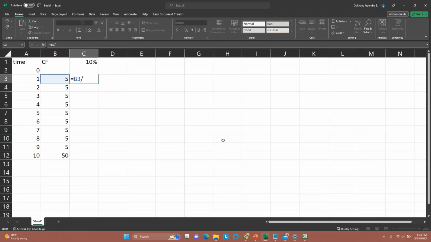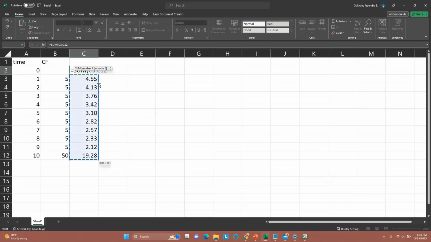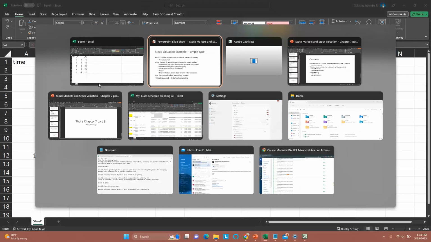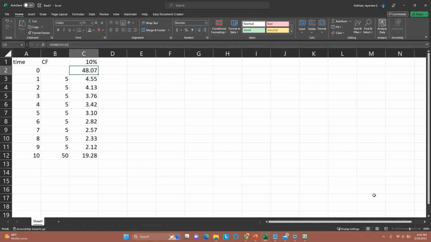Equals 5 divided by parenthesis 1 plus, and we fix that, so $C$1, to the power of A3, and then we just copy paste that, double click the black cross to percolate through, and press Shift Control 1 to make it 2 decimal places, and add them up. So the price today would be 48.07, which is exactly what's available here. So we can use a cash flow analysis to find out the present value of all the cash flows expected from this stock. The other way is just to use the present value function, PV.